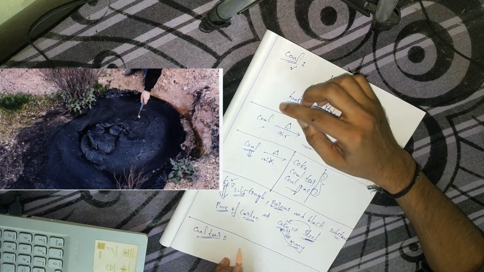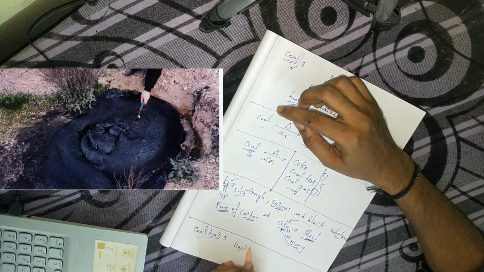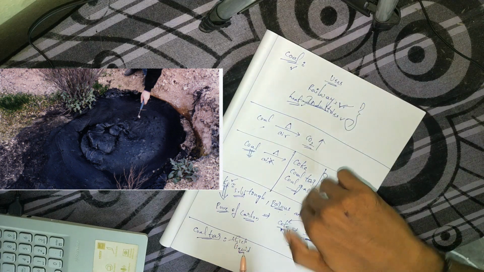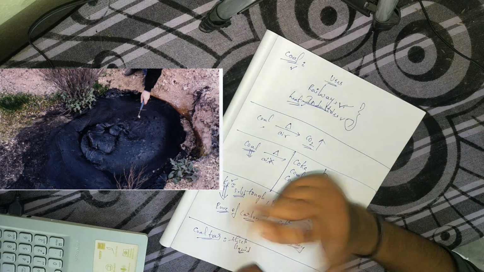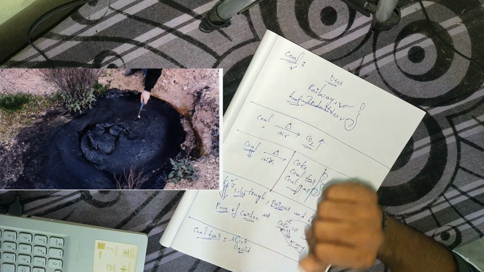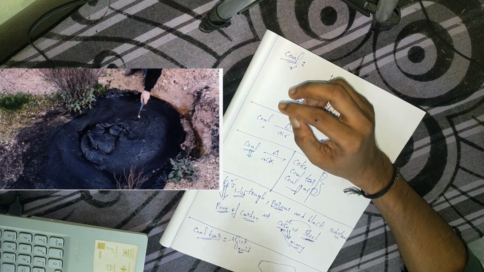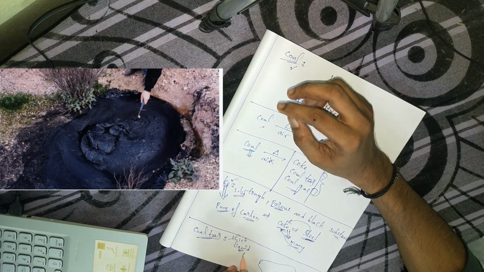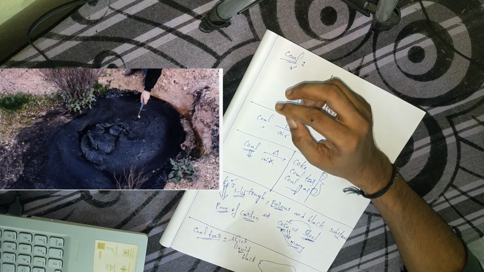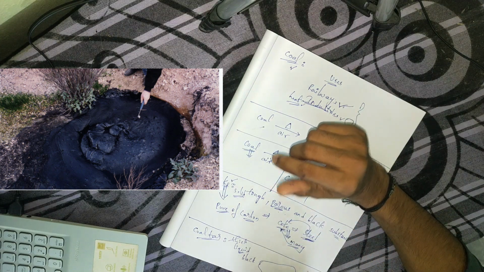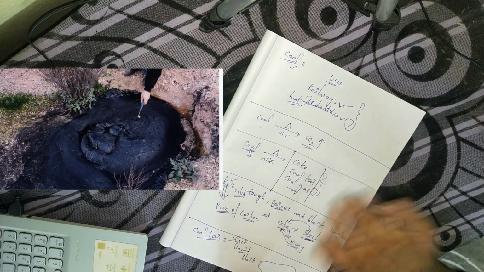But coal tar is a liquid. Which liquid? It is a thick liquid. If you put your hand inside that liquid, the liquid gets immersed and spreads all over your hands also. It's a thick, black liquid, and the smell, wow, wonderful smell. What is that smell? It's an unpleasant smell, right?